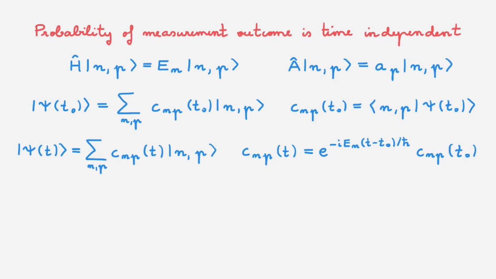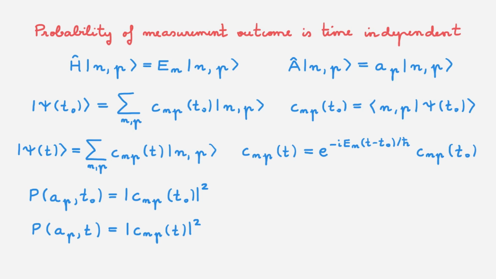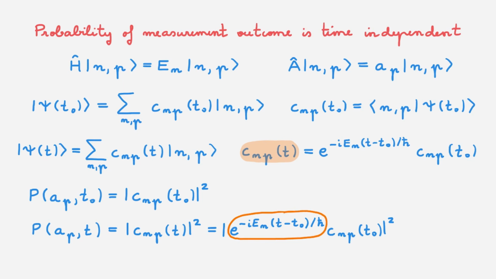From these expressions, we can now calculate the probability of getting a particular outcome when we measure A at these different times. The probability of measuring AP at time t0 is equal to the absolute value squared of the corresponding expansion coefficient. I'm assuming that the eigenvalue is non-degenerate, but it would be trivial to extend this discussion to the degenerate case. The probability of measuring the same eigenvalue at later time t is now equal to this. Using this expression up here for C and P at time t, we can rewrite it like this. This phase factor has magnitude 1, so we end up with this.